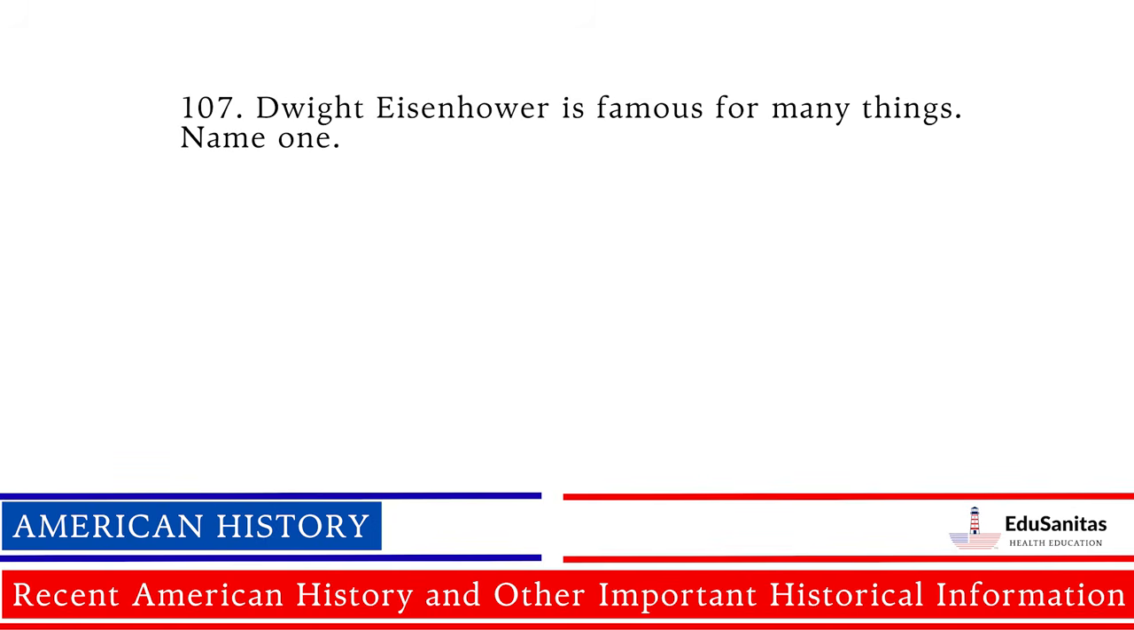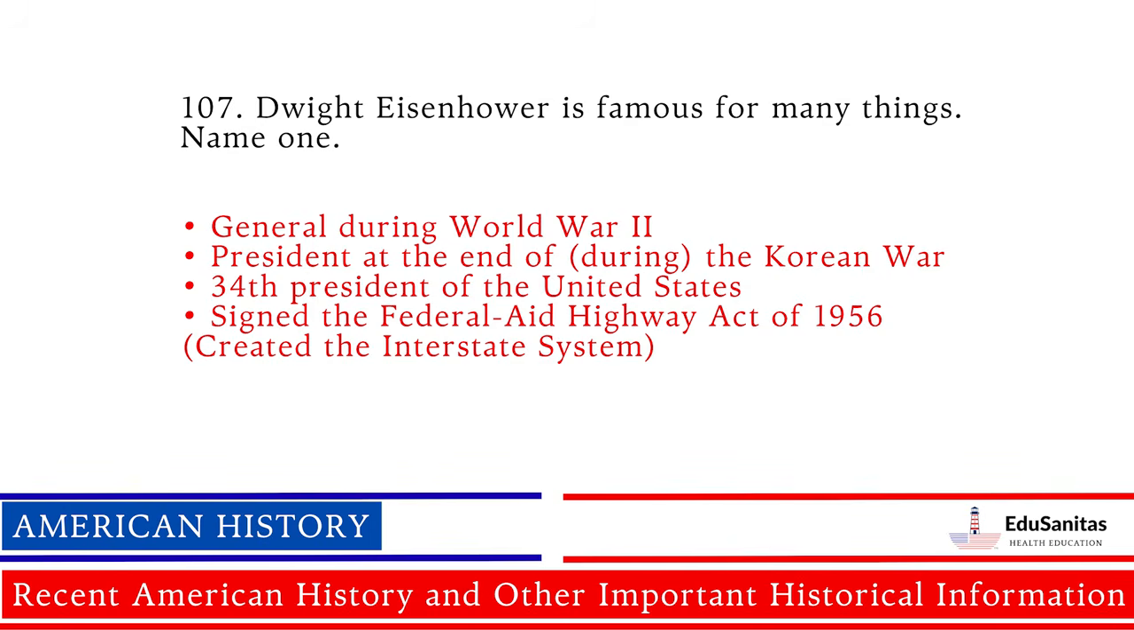Dwight Eisenhower is famous for many things. Name one. General during World War II. President during the Korean War. 34th President of the United States. Signed the Federal Aid Highway Act of 1956. Created the interstate system.